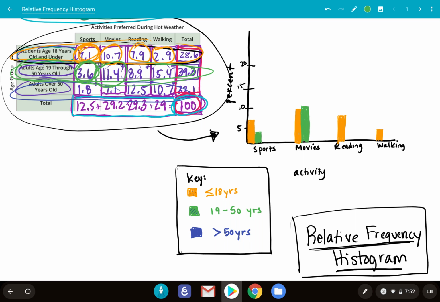And then for reading, it's 8.9. And then walking was 15.4. So that's way up there.